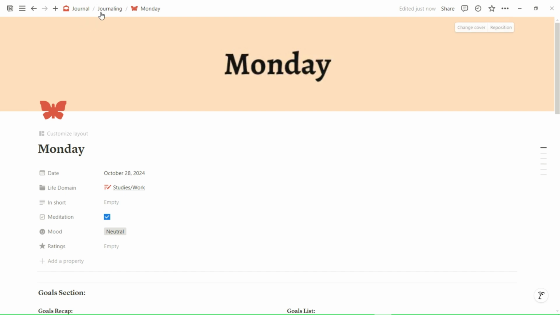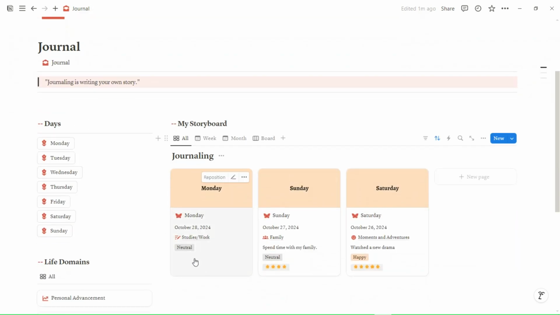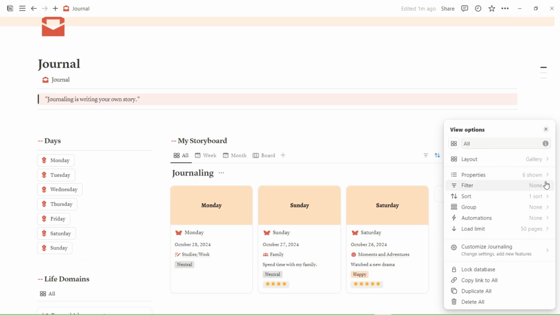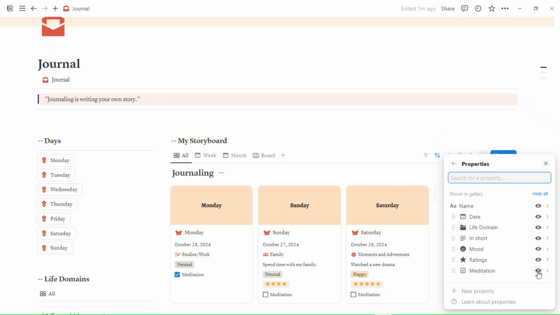After you are done with this, go back and do some changes. You won't be able to see the checkbox here. So what you have to do is go into the properties and just show this property.